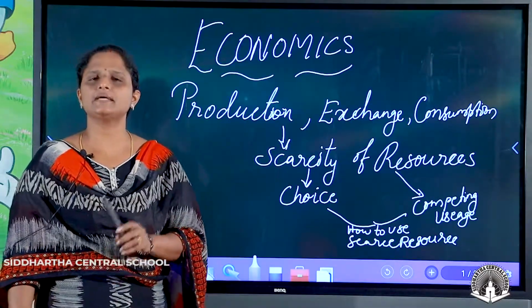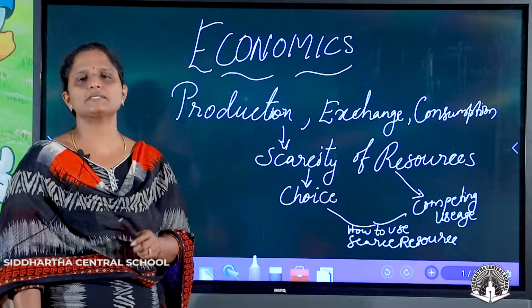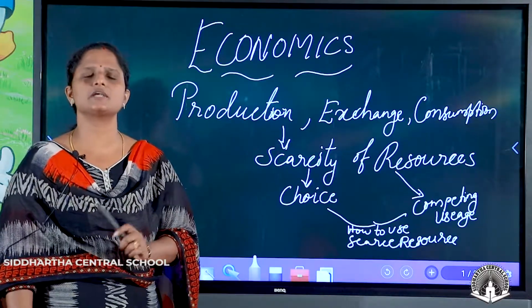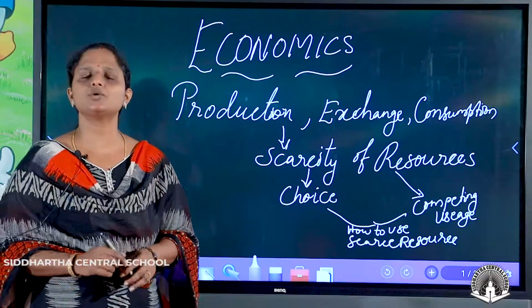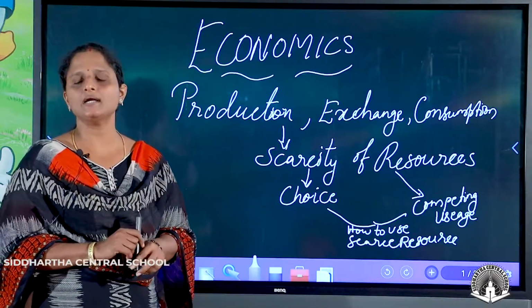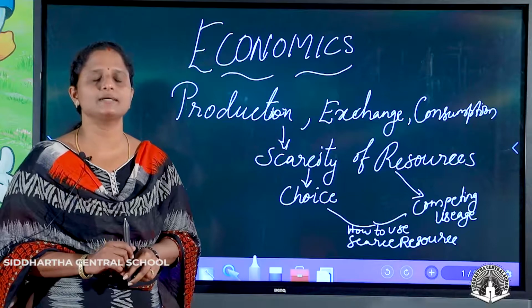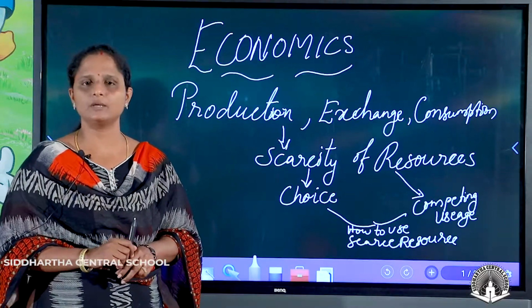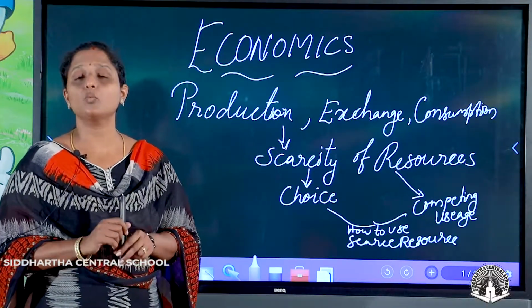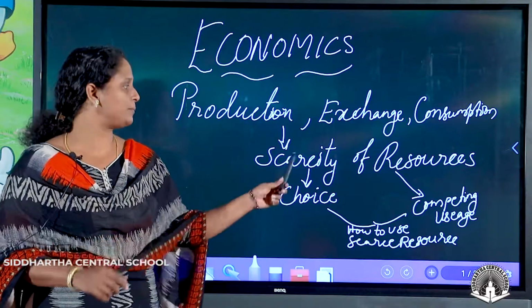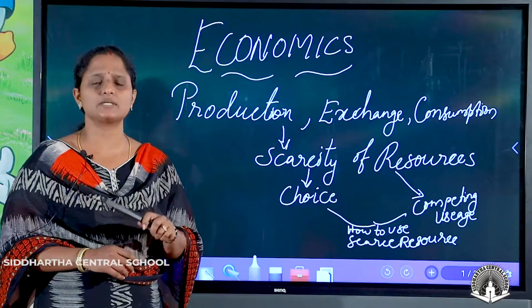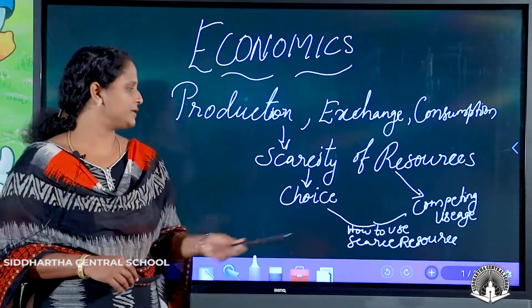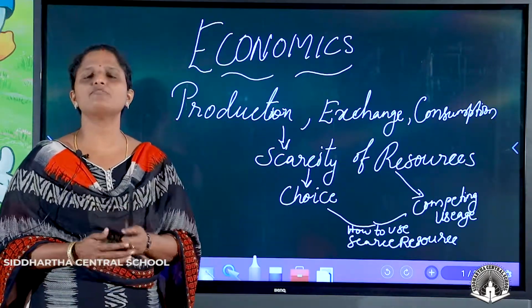And we know that the next important thing, as we discussed in the last class, is related to scarcity of resources. As I had told you, the wants are unlimited. But what is limited? Yes, the resources are limited. So what do we come across? Yes, we come across scarcity. Now, when scarcity of resources arises, what is the next thing coming up? Yeah, it is the choice. Now, we have to make a choice.